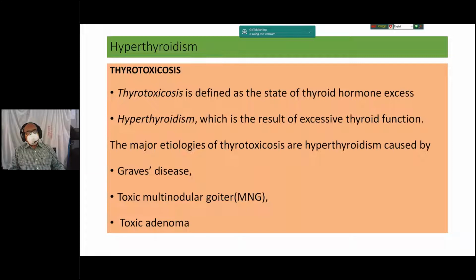There are a lot of causes of thyrotoxicosis, but the major etiologies of hyperthyroidism are number one, Graves' disease, number two, multinodular goiter, usually toxic multinodular goiter, and number three, toxic adenoma. These three account for more than 96 to 97% of thyrotoxicosis caused by hyperfunction of the thyroid gland. So it is very, very important.